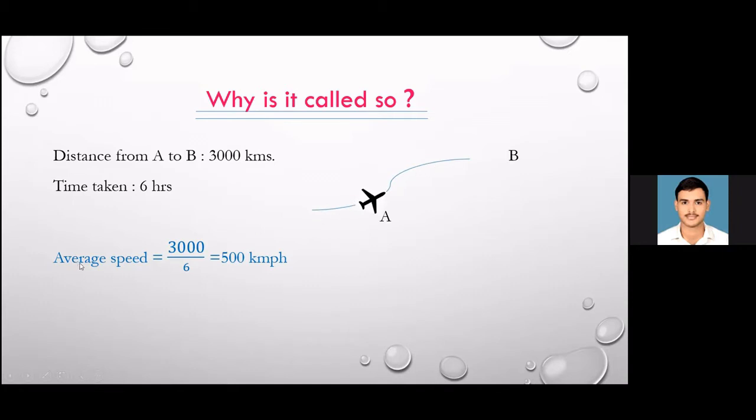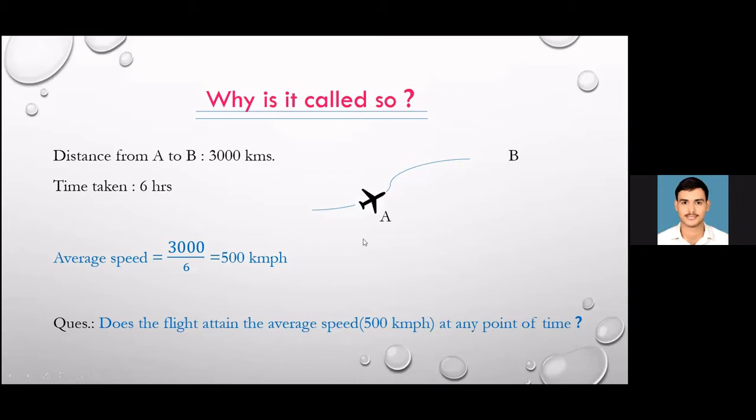Average, that is mean, right? Average speed will be equal to total distance upon total time taken, which equals 500 kilometers per hour. Correct? Okay. So now the question is: does the flight attain the average speed at any point of time?